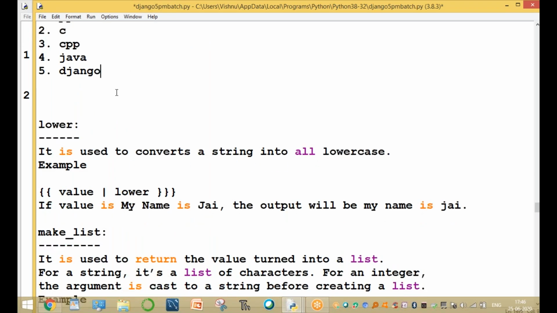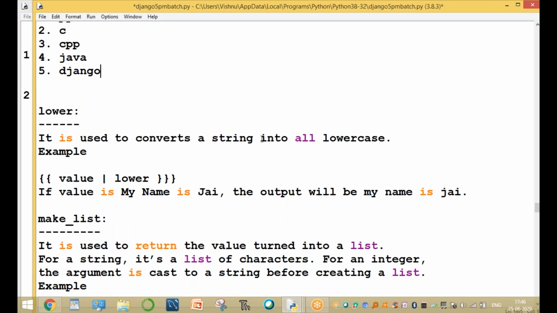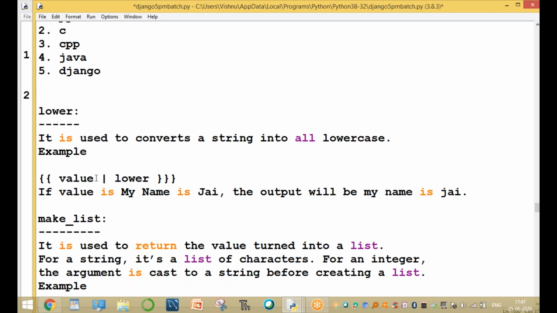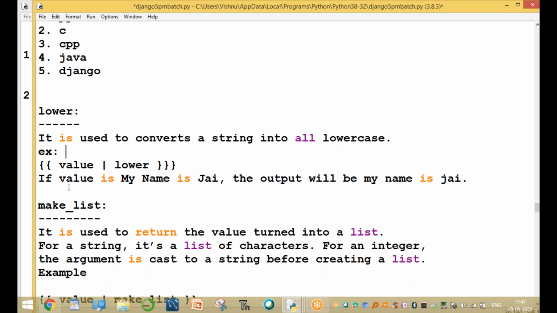The next one is lower. It is used to convert a given string into all lowercase letters. For example, if the value is Python, the output will be python in lowercase. This is the output. The value was written in uppercase and is converted to lowercase.